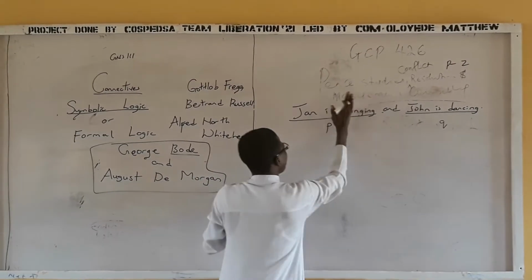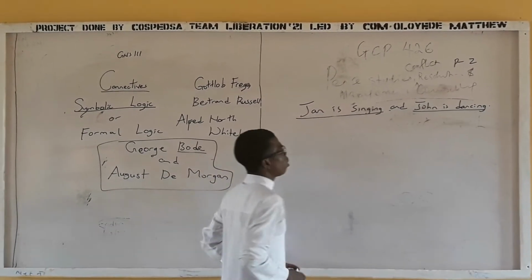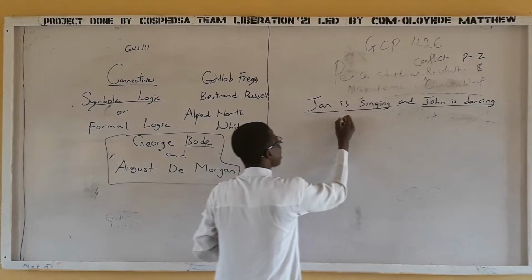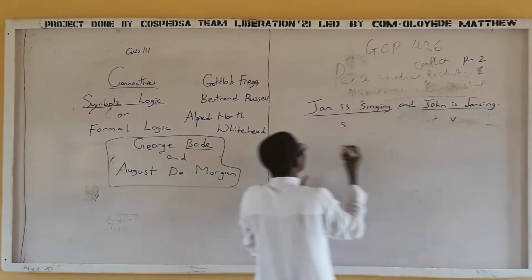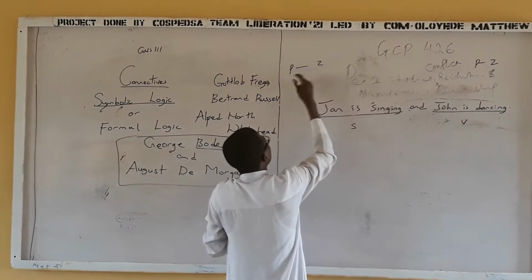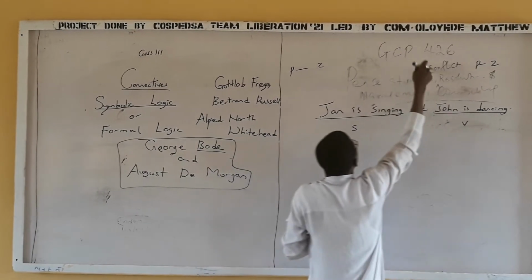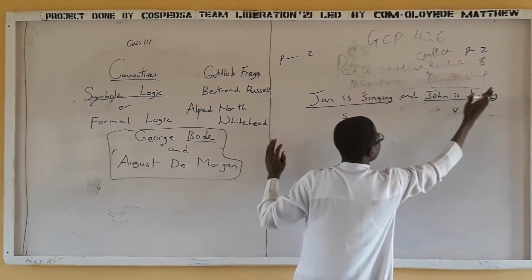So I can change it. I can say, okay, I am not going to use P again. I can use S. I can use V. But just make sure most times you use letters from P to Z: P, Q, R, S, T, U, V, W, X, Y, Z. Any of these symbols or letters.